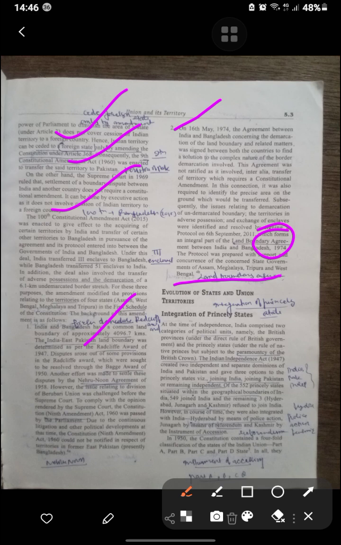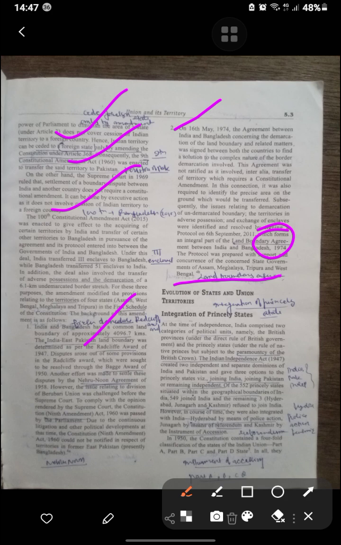Integration of the princely states. That was the paramountcy of the British Crown. The Indian Independence Act created two independent, separate dominions, India and Pakistan, and gave the princely states the options of joining either India or Pakistan, or remaining independent. So of 552 princely states situated within the geographical boundaries, 549 joined India. The remaining three, Hyderabad, Junagadh and Kashmir, refused to join India. However, in the course of time they were also integrated with India.